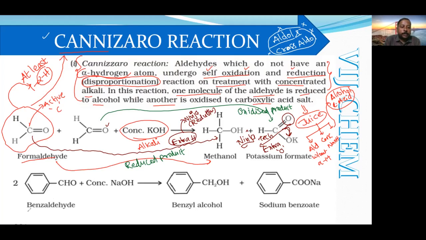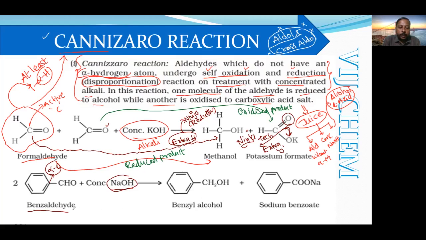Now the second one is benzaldehyde. The problem is that this is the alpha carbon, but there is no problem of the alpha carbon. In case of formaldehyde, there was a problem of alpha carbon, but in case of benzaldehyde, there is a problem of alpha hydrogen, not alpha carbon. Here, for a change of taste, I have taken NaOH in place of KOH. They don't have any role in this one.